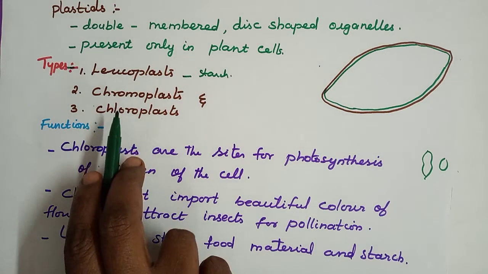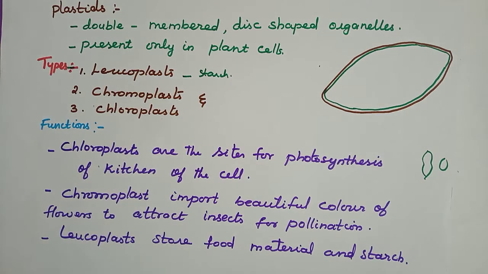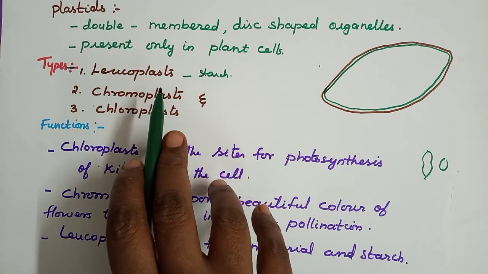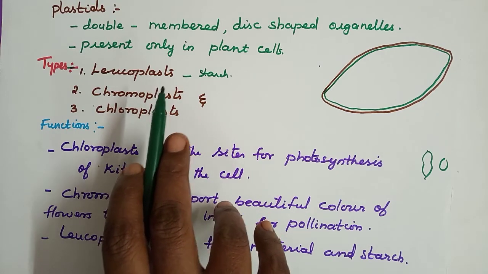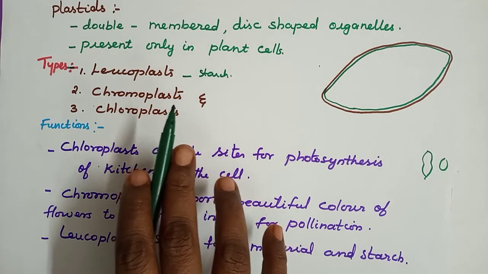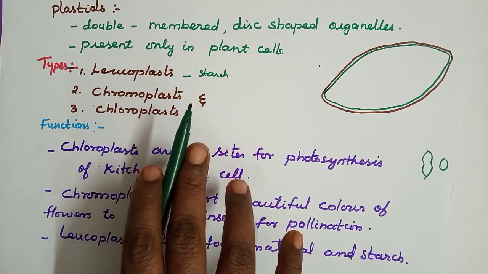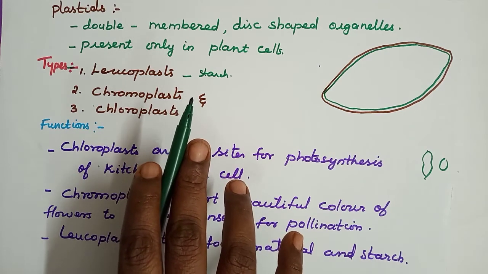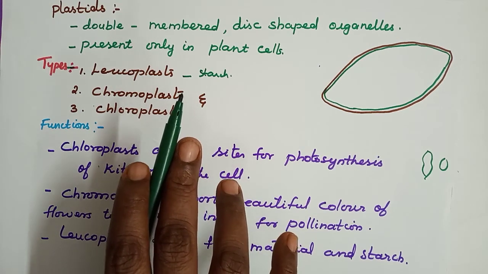Next, chromoplast. What is meant by chromoplast? They are colorful, meaning yellow, brown, or red pigments. They are irregular in shape, whereas leucoplasts are cylindrical or rounded in shape. They do not possess chlorophyll. They are red, yellow, orange, or brown colored pigments.